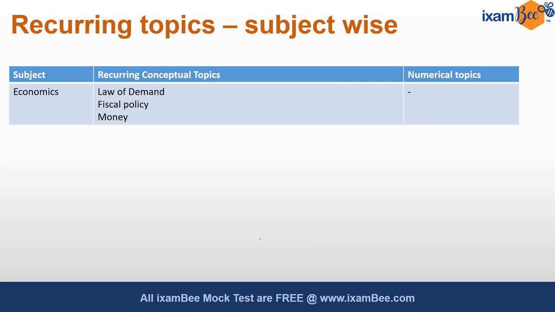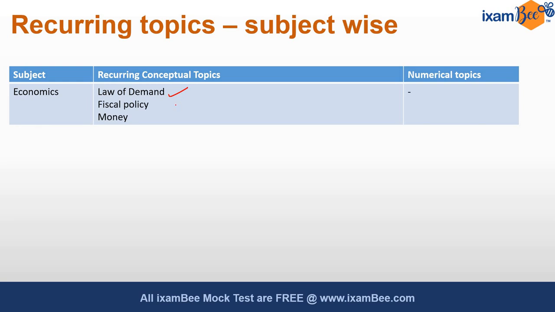If I move on to economics, the economics has not been very difficult, although there are microeconomics topics being given. Most questions which have been recurring have been based on the law of demand, the simple law of demand, that there's an inverse relation between the quantity demanded and the price.